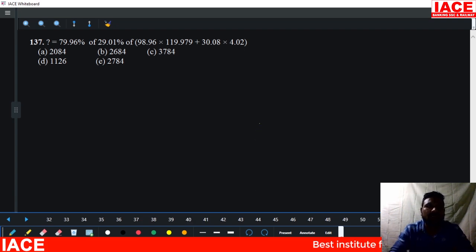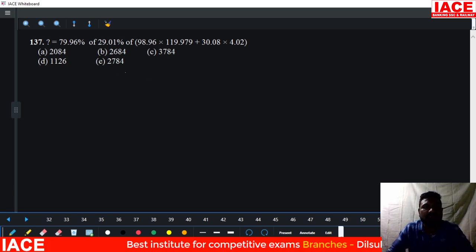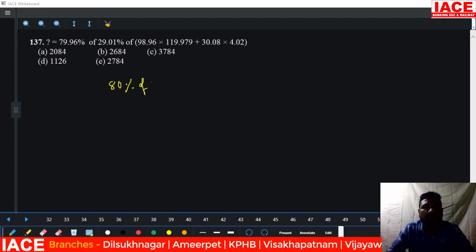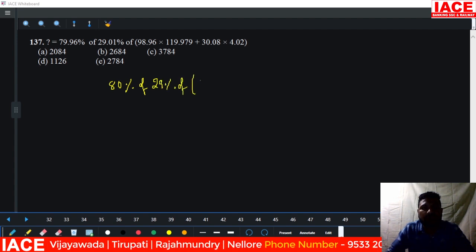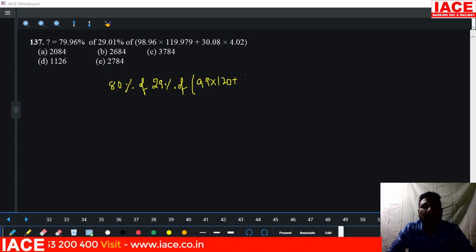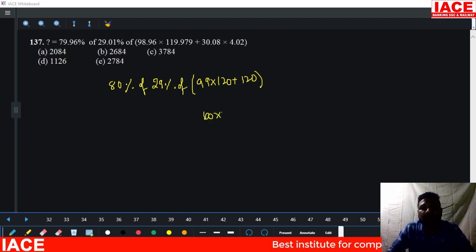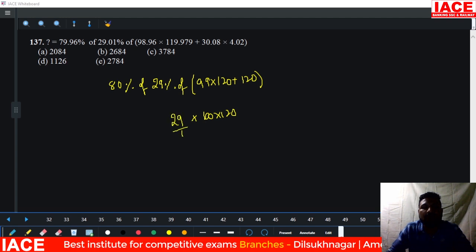Next we have the 137 question. In this 137 question we have to simplify it. 79.96 percentage we can write as 80 percentage of 29 percentage of 98.96, we can write 99 into 120 plus 30 into 4 is 120. 99 times of 120, it is overall 100 times of 120, and 29 percentage we can write 29 by 100 and into 80 by 100.